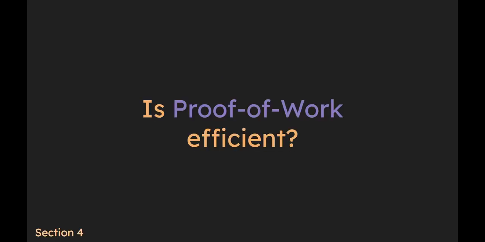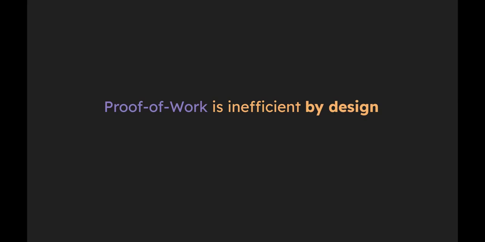Finally, is proof of work inefficient? This is a fair question. Having machines guess over and over again until they find a specific number can seem very energy intensive and inefficient at first, but it misses the entire point. Proof of work is inefficient by design. The point is to force people to use real world energy to be able to use Bitcoin, and it makes breaking the rules have a legitimate impact on people financially.